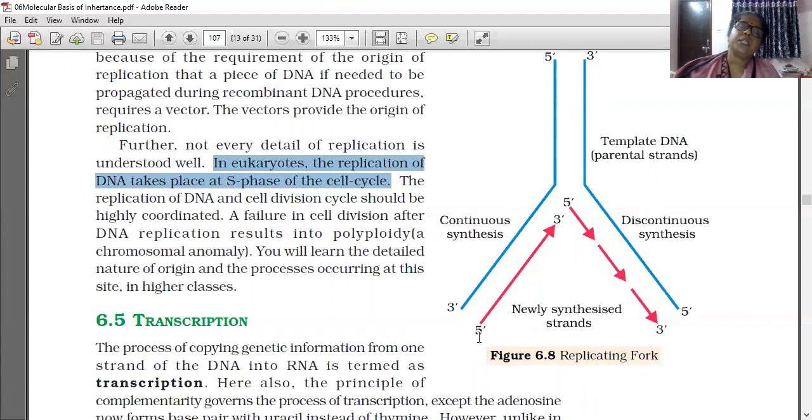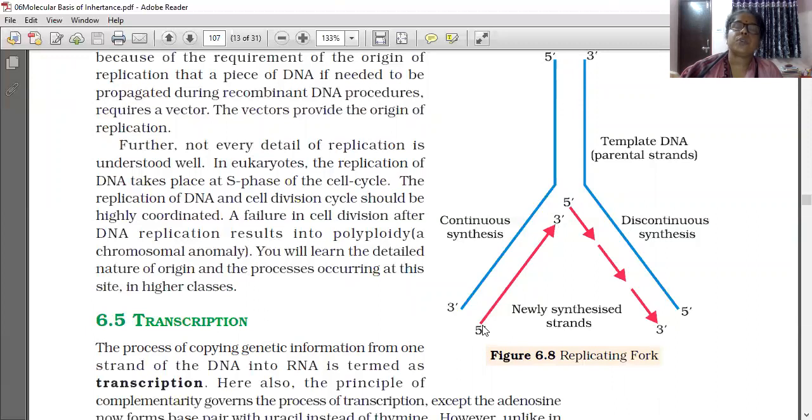If this is the 3' to 5' strand, then the opposite strand will be 5' to 3'. The newly forming DNA polynucleotide chain is always made in the 5' to 3' direction. It is not made in the 3' to 5' order; it can only be made from 5' to 3'. So it is easy to form going forward like this.